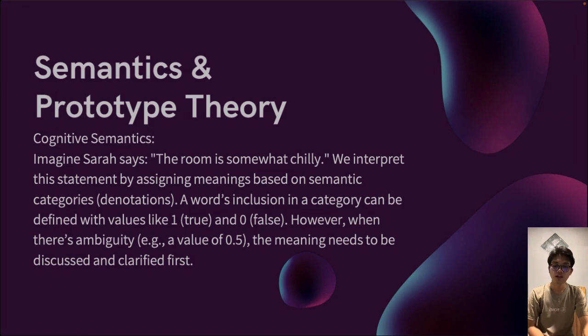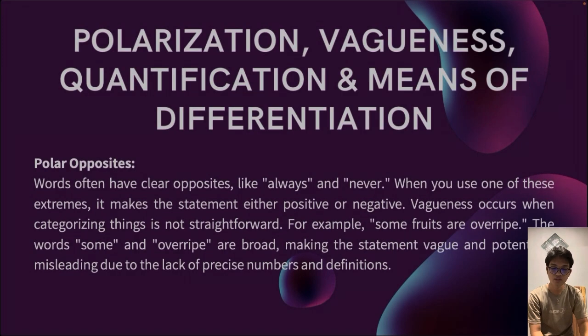Next is semantics and prototype theory. Cognitive semantics. Imagine Sarah says, "The room is somewhat chilly." We interpret this statement by assigning meaning based on semantic categories or denotation. A word's inclusion in a category can be defined with values like 1 for true and 0 for false. However, when there's ambiguity, for example a value of 0.5, the meaning needs to be discussed and clarified first.